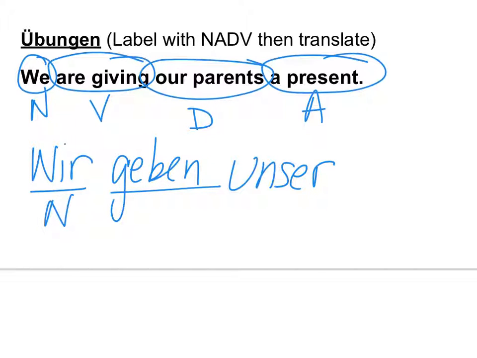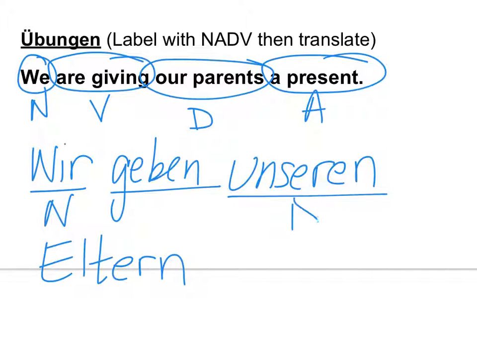What are we going to add to unser? En. We're trying to find out the ending. There we go. Does everybody see it? So unseren. Wie sagt man parents? Eltern. Good. How did you know to add the er to uns? Unser is the word for our. It just is what it is.